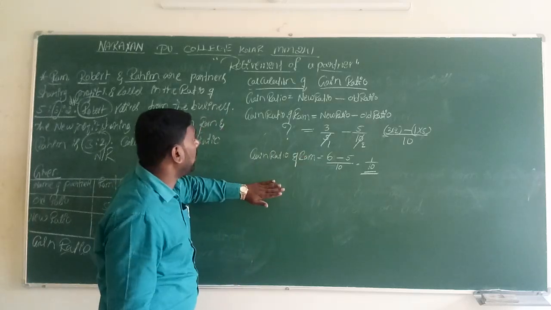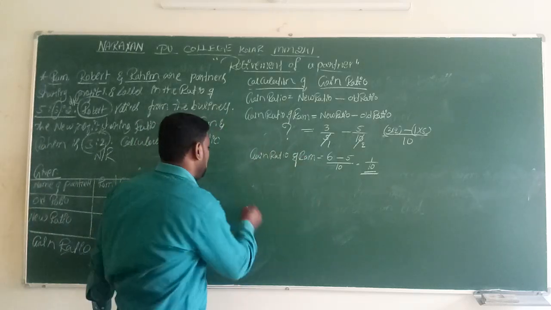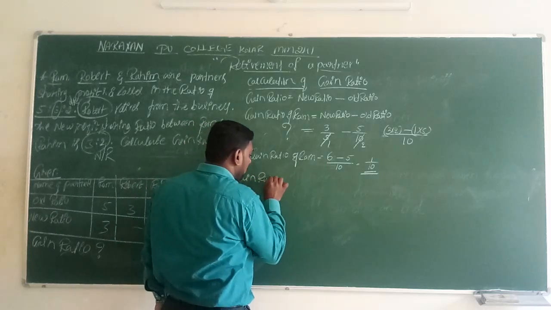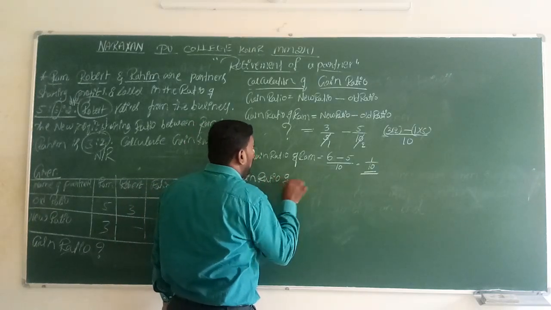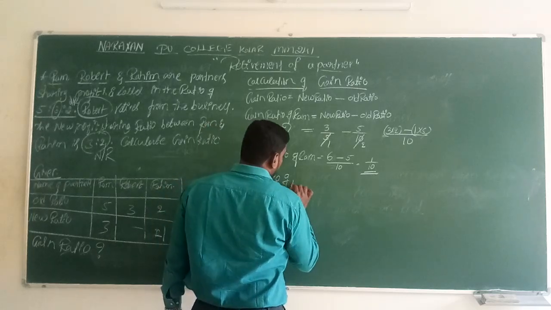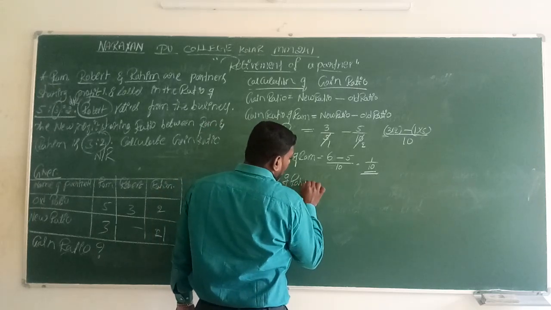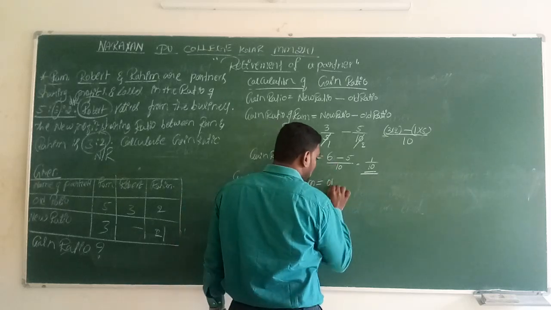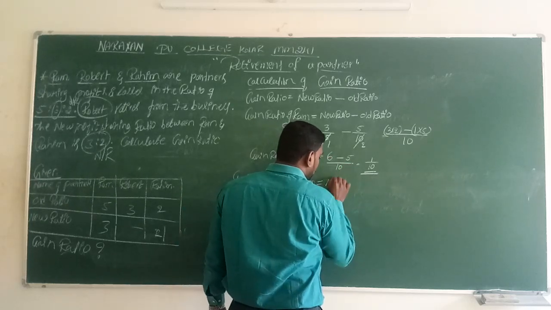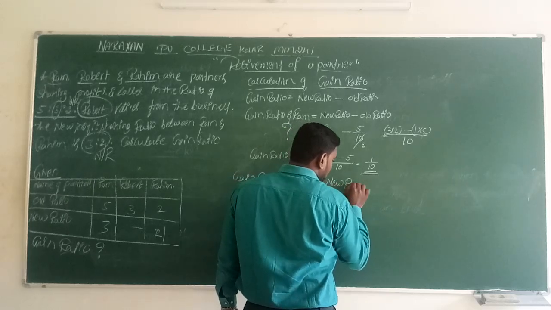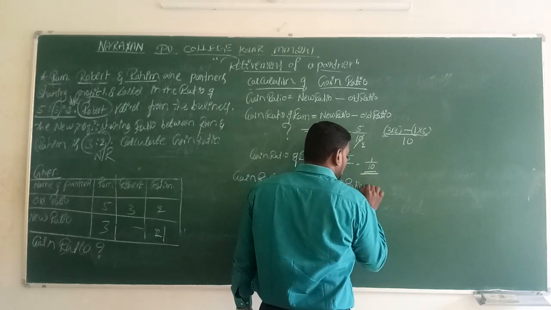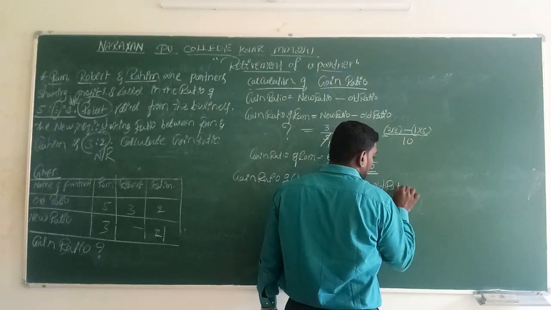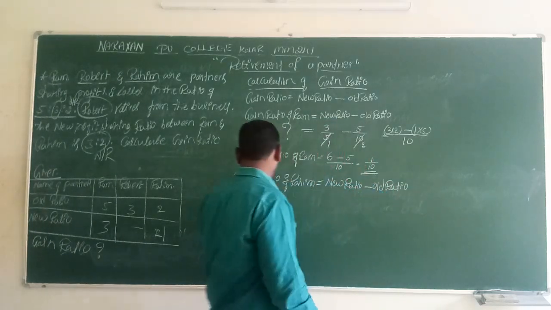Let's calculate the other remaining partner, that is the gain ratio of Rahim. Again we should write the formula: new ratio minus old ratio.